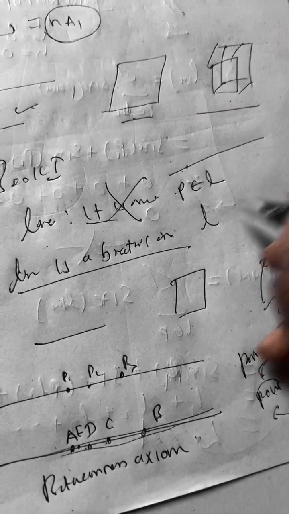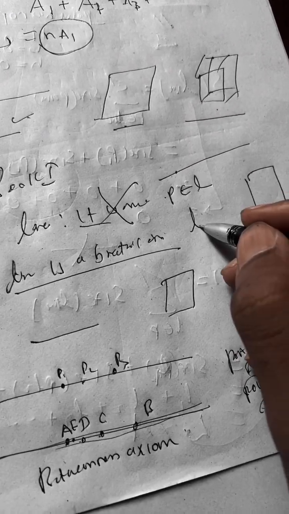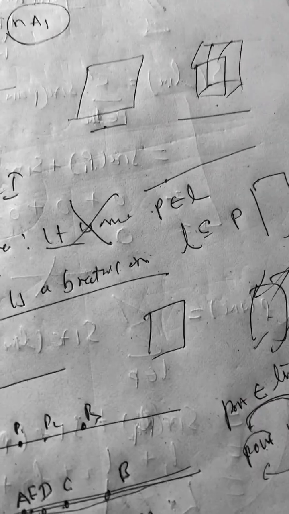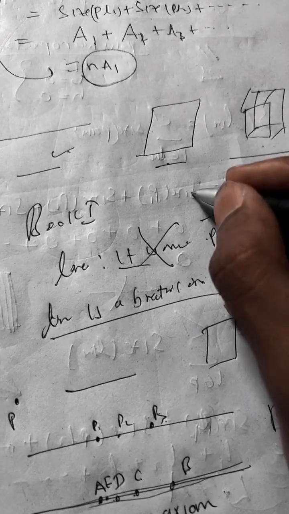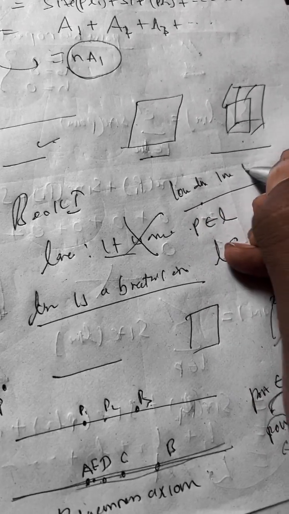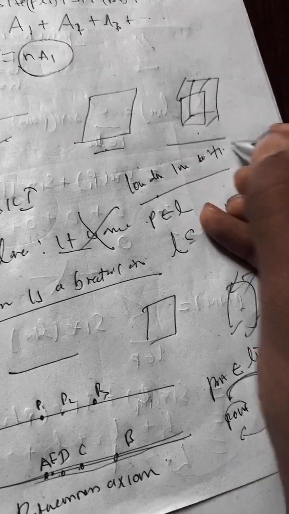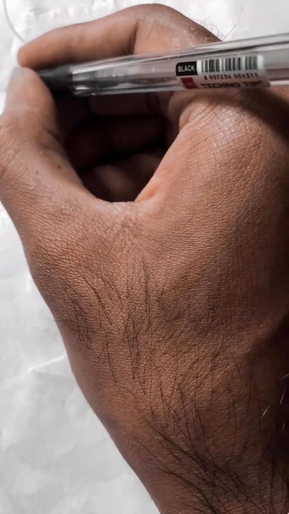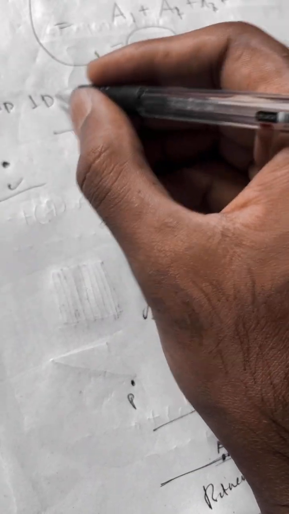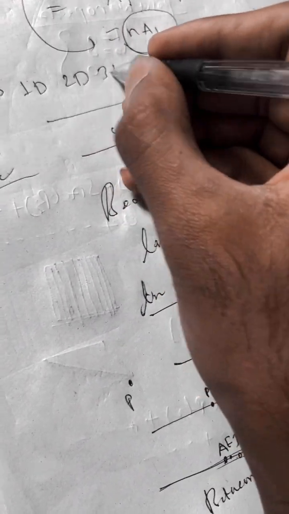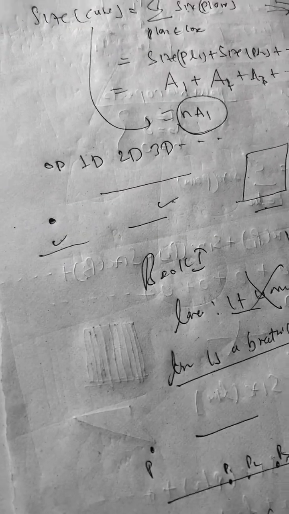Similarly, you can define a line using a plane. What is a line? A line is a subset of a plane. You see? And this goes on and on. So a lower dimensional object lives inside, as a subset of, a higher dimensional object. A zero dimensional object belongs to the one dimensional object, and one dimensional belongs to 2D, and 2D belongs to 3D, and so on, right?